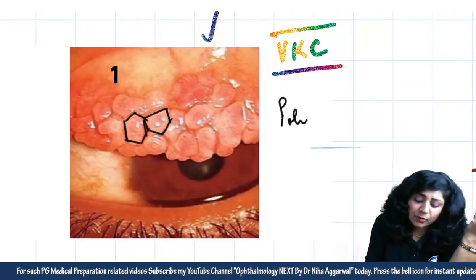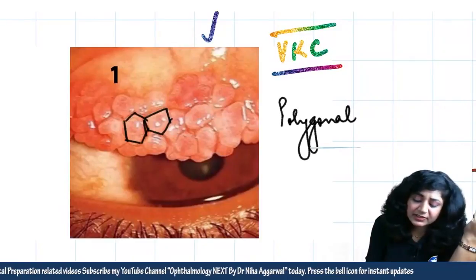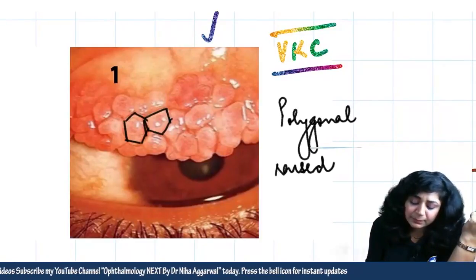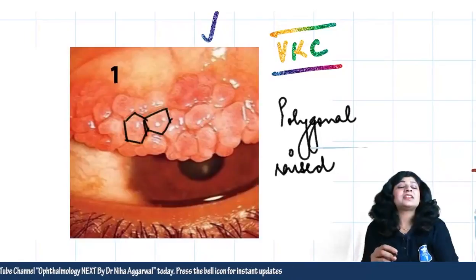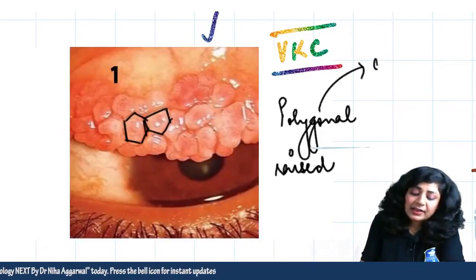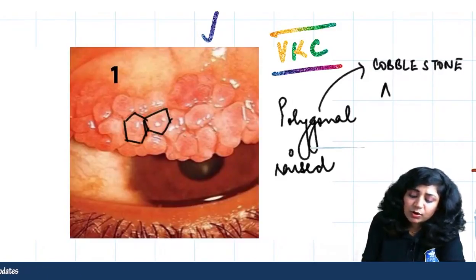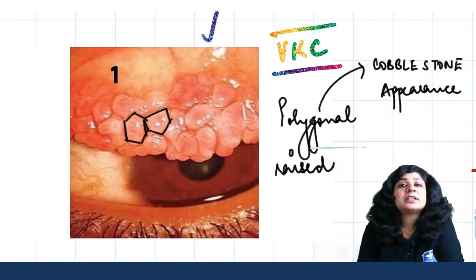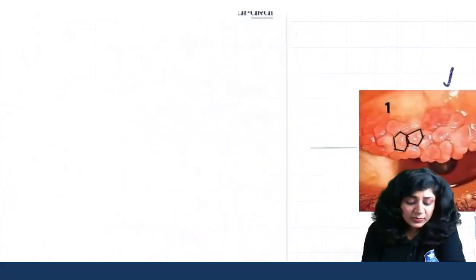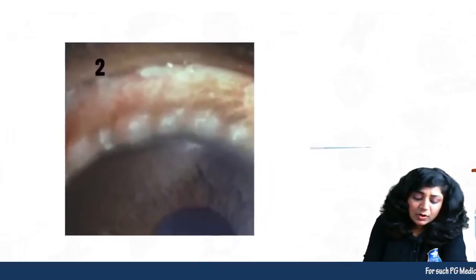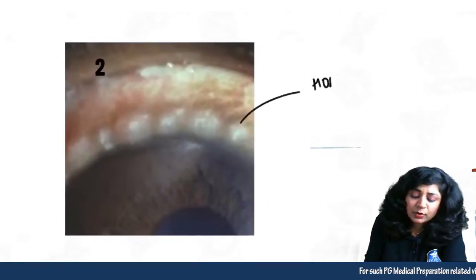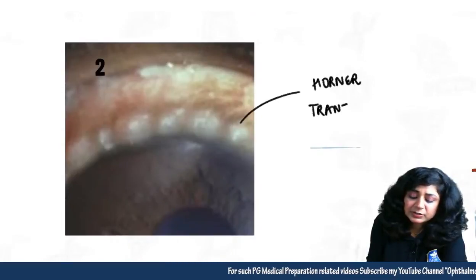These polygonal raised areas found in the palpebral conjunctiva are very typical of VKC, and this appearance is called the cobblestone appearance. And what is the next important thing that you get in VKC? These are your Horner-Trantas spots.